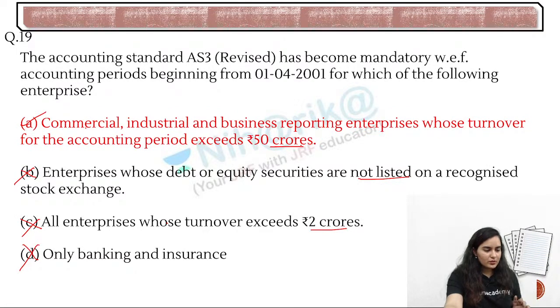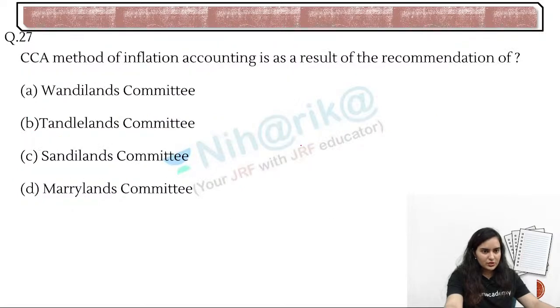I'll check this question one more time. I feel it should be C. I don't know why it is A. 50 crore is a very, very huge amount. Okay, I'll get this checked.